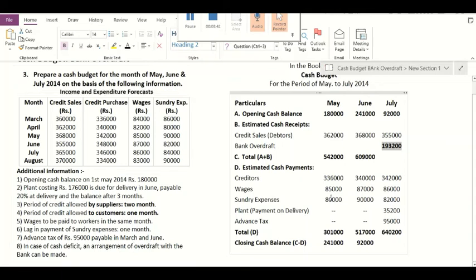If we take the bank overdraft, the total of estimated cash payments and the total of estimated cash receipts and opening balance will be the same. Likewise, we will have to prepare the cash budget in a scenario wherein a cash deficit is given, and it is said in the example itself that if there is a cash deficit, the firm has to make the necessary arrangement of bank overdraft. Okay, so